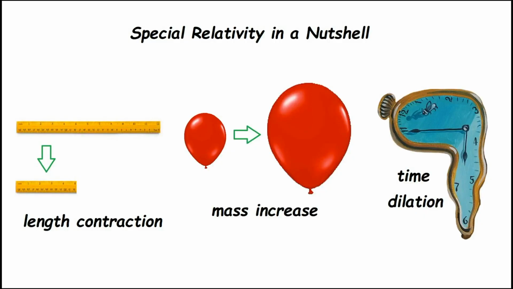A ruler contracts in the direction of travel. Mass increases. And I guess, like a balloon, you just inflate it, or are there more atoms? I don't know. And then time dilates. Somehow the clocks become wobbly. These are the things that special relativity has, and therefore you can see that it's all going to be a bunch of nonsense, what they're going to be proposing. So this theory of special relativity is not for you to take seriously.